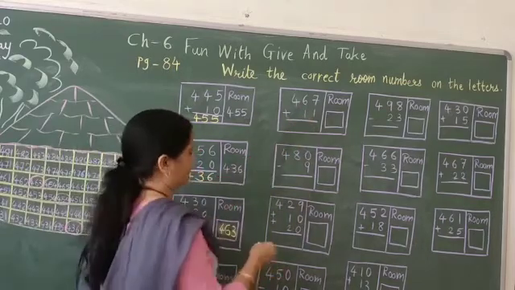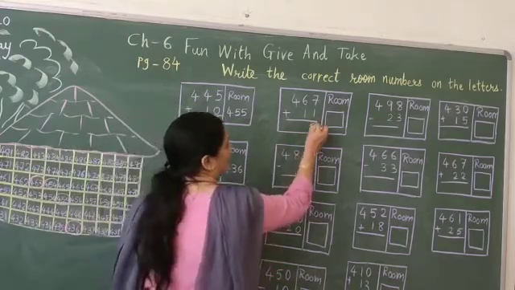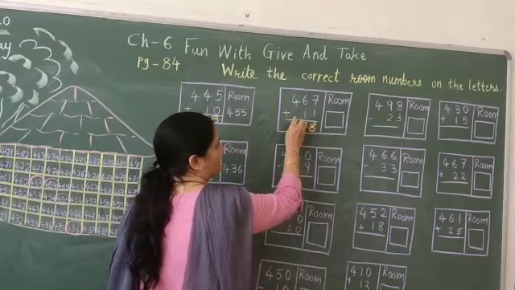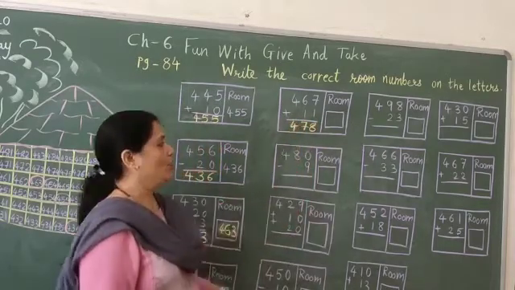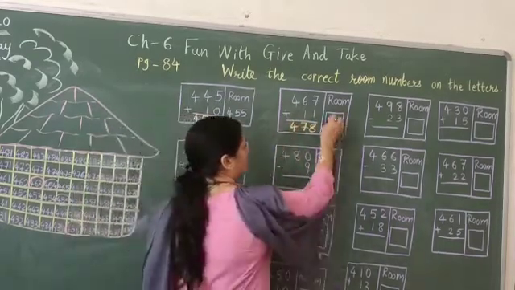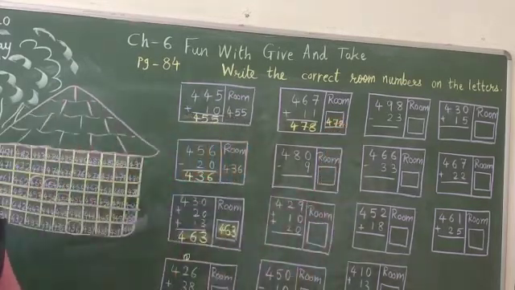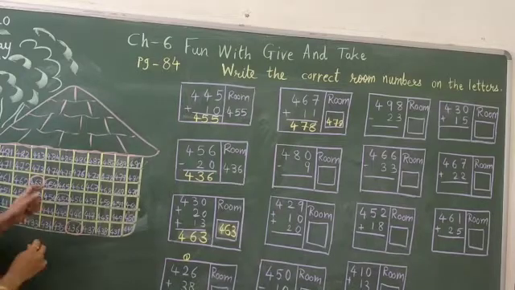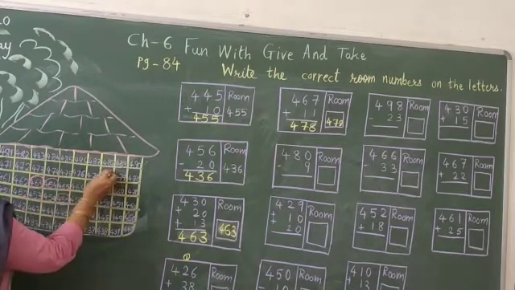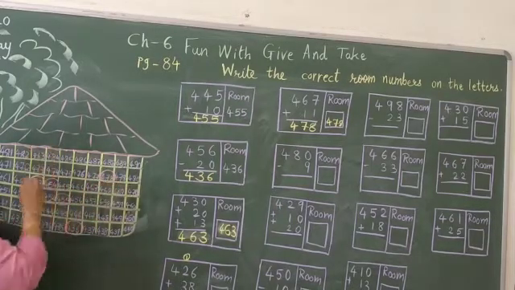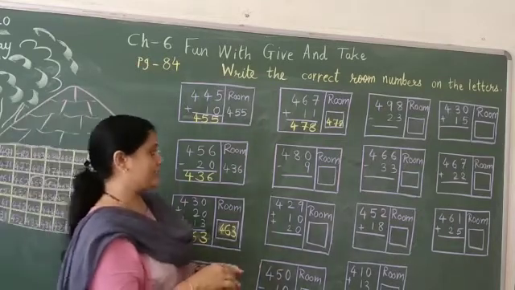Okay. Now, next. 467 plus 11. 7 plus 1 is 8. 6 plus 1 is 7. 4 plus 0 means 4. 478. Okay. Where is it? Find out. 478 is just here. Let us circle it.